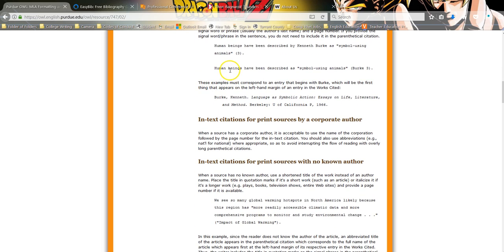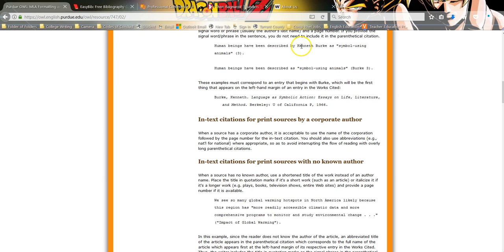So, first things first, I'm going to scroll down a little bit. I want to point out, here I have a direct quotation that's within a sentence. And let's say this is the only indication that I'm actually using that source in that paragraph. It's not a whole paragraph where Burke is being used. Well, note how it works. Human beings have been described as a symbol using animals. Open parentheses, last name Burke, page number, close parentheses, period.